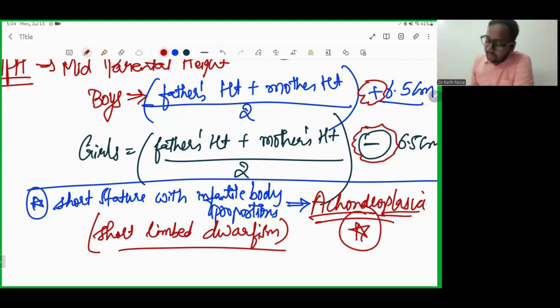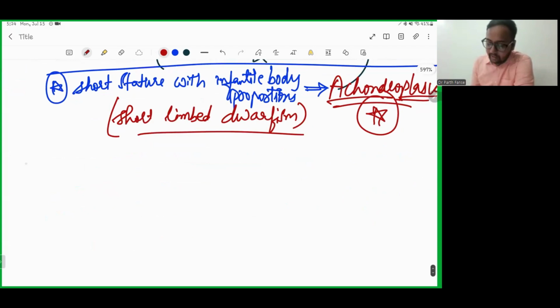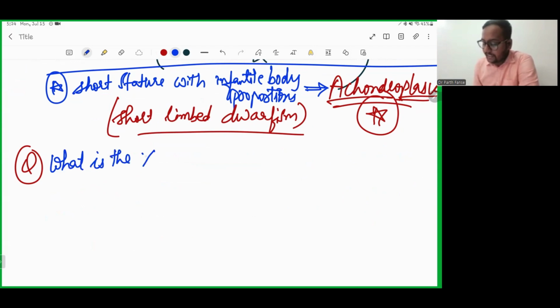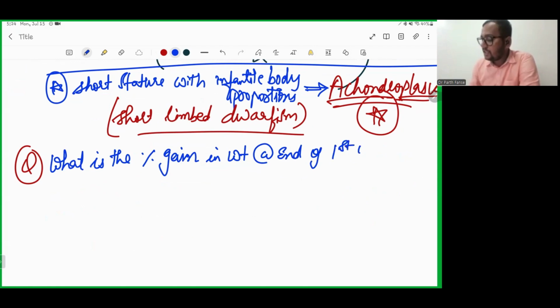So moving further, a question can come: what is the percentage gain in weight at the end of the first year of life? Now, if you remember, I just now mentioned ready reckoners.